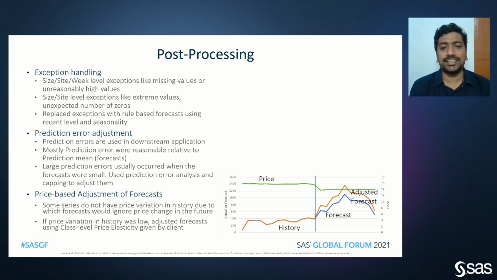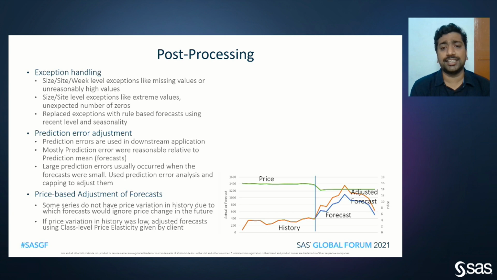If you see in the graph here, there is no price variation in the history. Since there is no price variation in the history, the model doesn't take the effect of price. But in the future there is a change in the price, and there is a requirement from the client that the forecast should vary according to the price.